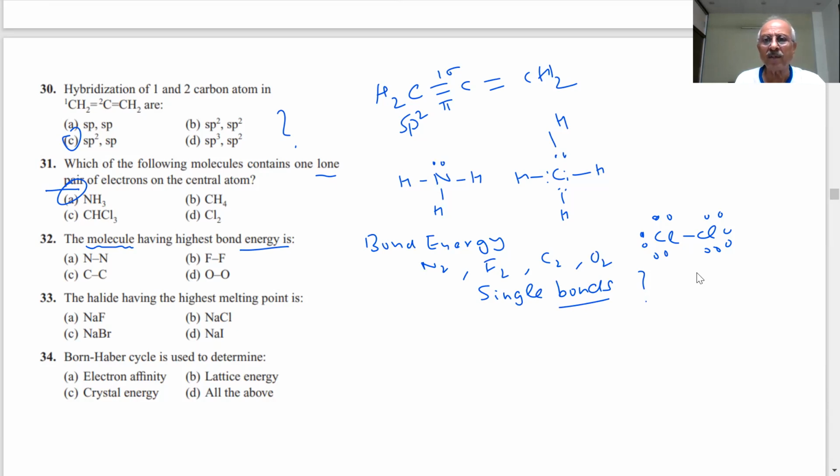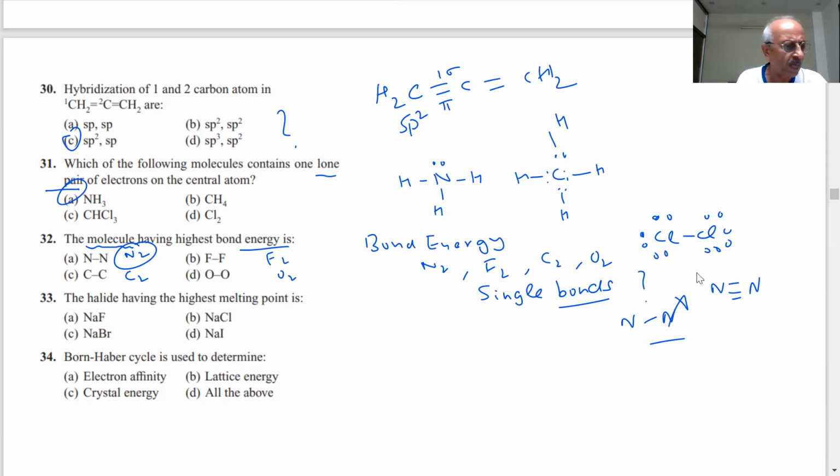If the question is N2, C2, F2, O2, then we know that it is nitrogen because it has a triple bond. But he has shown only single bonds, and a single bond is not stable while this is very stable. So the question is a little bit not correct in my terms.